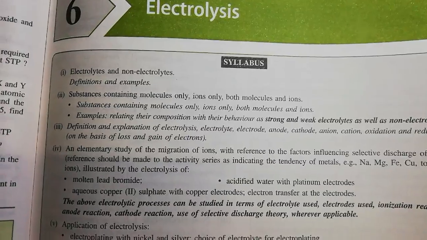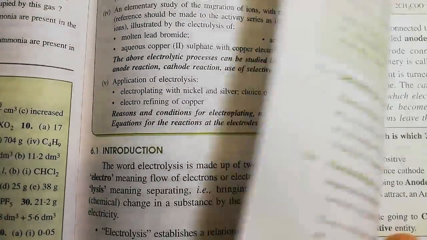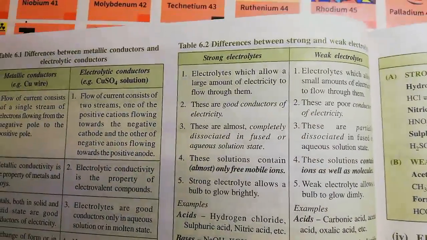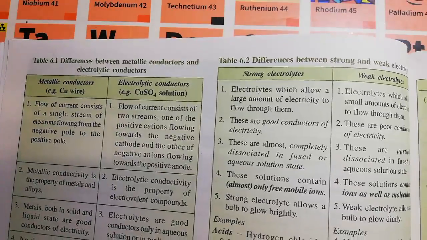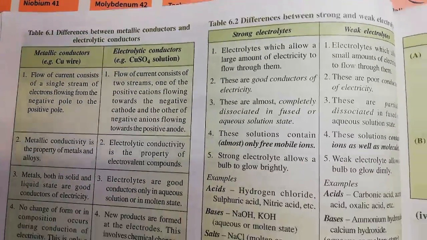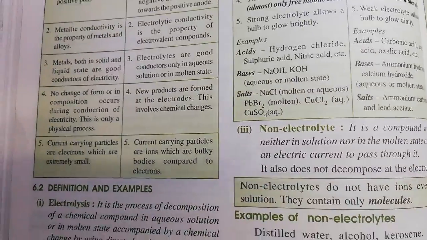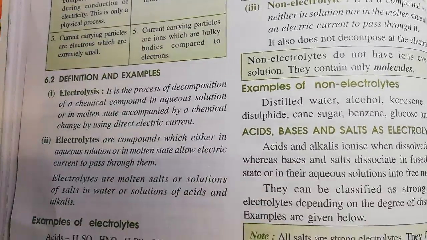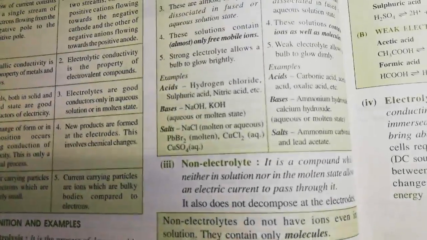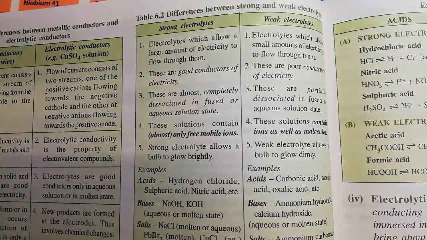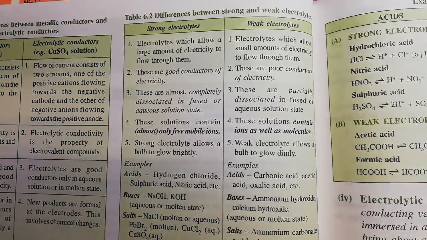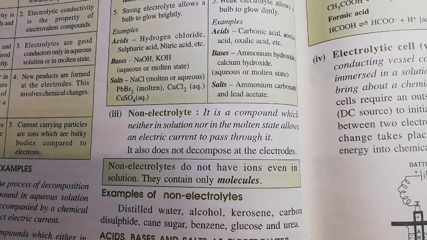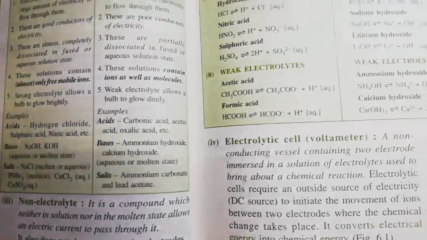In the last class, we had a discussion on the introduction, with the difference between metallic conductors and electrolytic conductors, and the terms involved in this chapter: electrolysis, electrolytes, strong electrolytes, weak electrolytes, the differences between strong and weak electrolytes, non-electrolytes, acids, bases, salts, and the different kinds of electrolytes and their comparison.